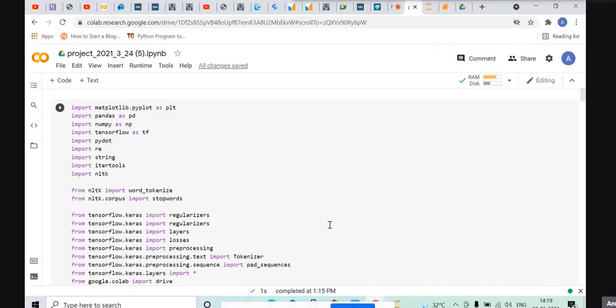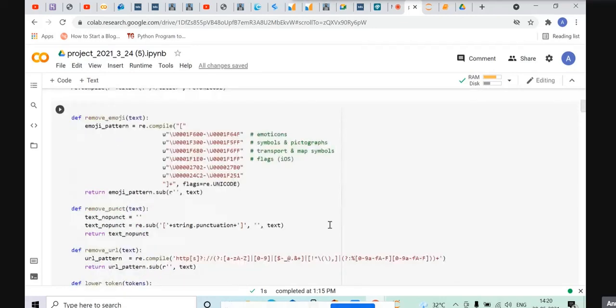Myself, Helen. Now I am going to take you through our code. First, we import all the libraries required. First step is pre-processing. We need to clean the raw tweets.